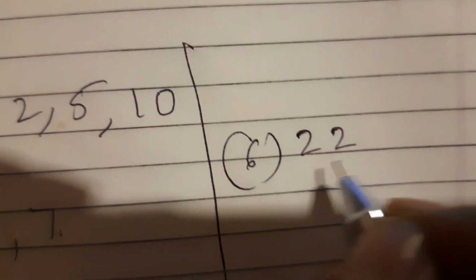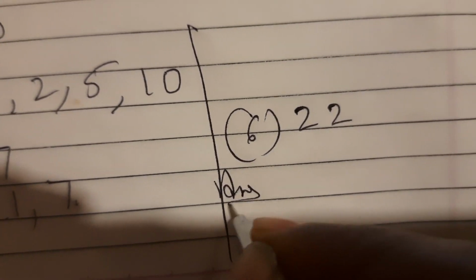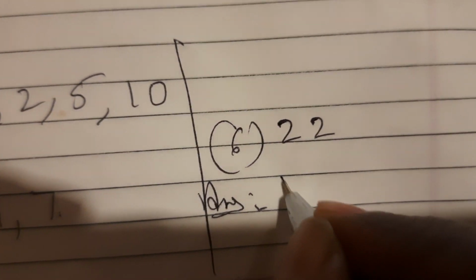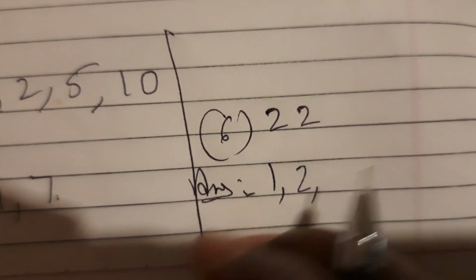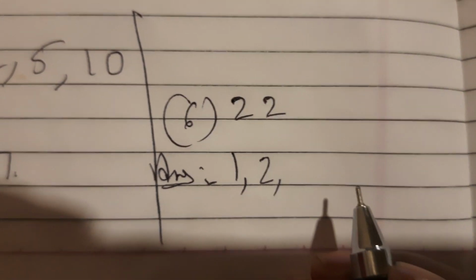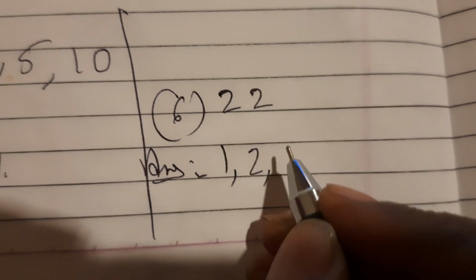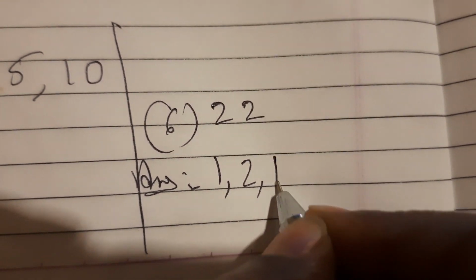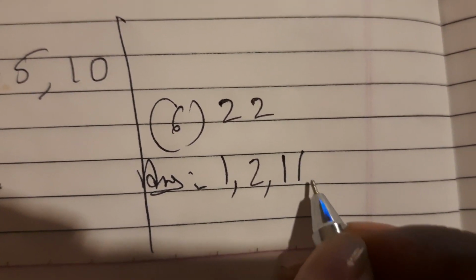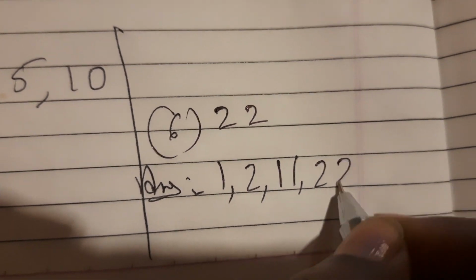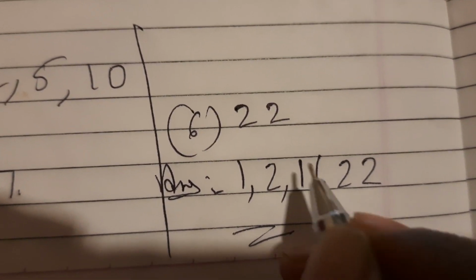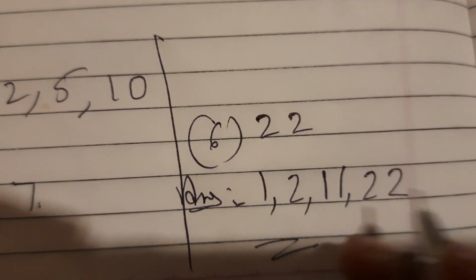22. Factors of 22. Is it divisible by 1? Yes. 2, yes, 2 11s are 22. 3, no. 4, no. 5, 6, 7, 8, 9, not at all. 10, no. 11, yes. 11 2s are 22. So 11 is a factor, children. And then the number 22 itself. So these are the factors of 22.